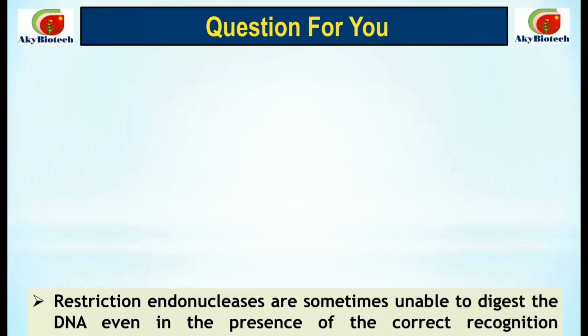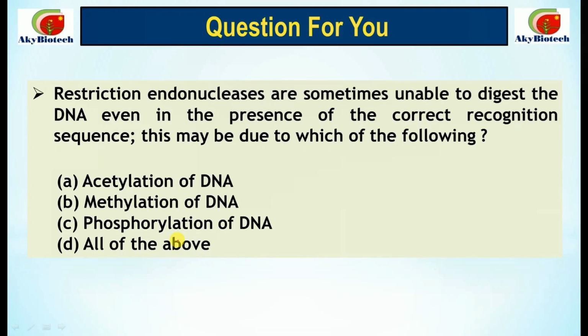Here comes a question for you. Restriction endonucleases are sometimes unable to digest the DNA even in the presence of the correct recognition sequence. So when is the case that the restriction endonucleases are unable to digest the DNA even in the presence of the correct recognition sequence? This may be due to which of the following cases?